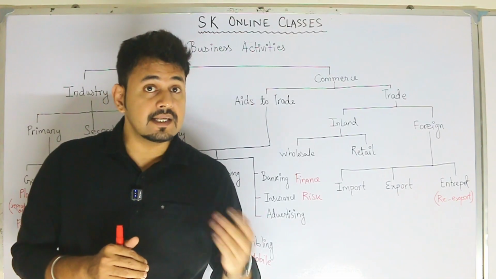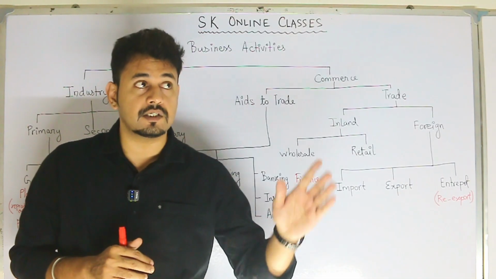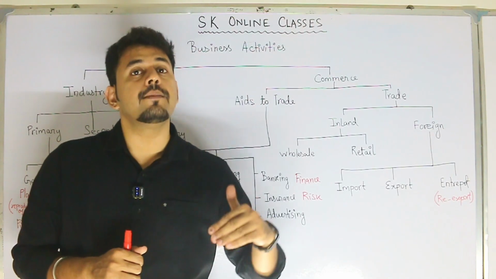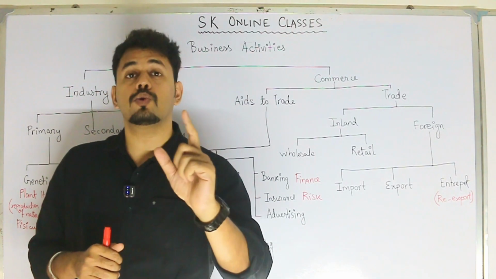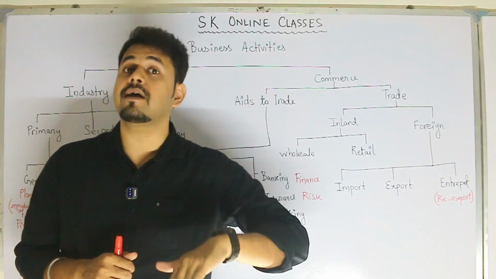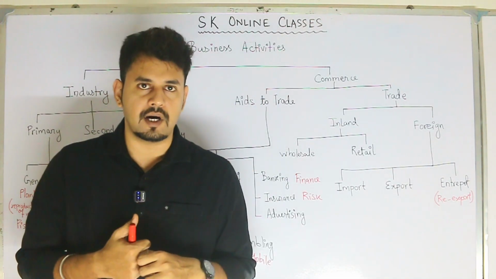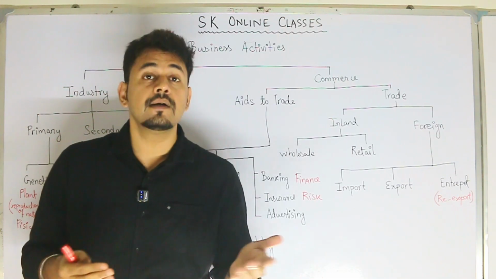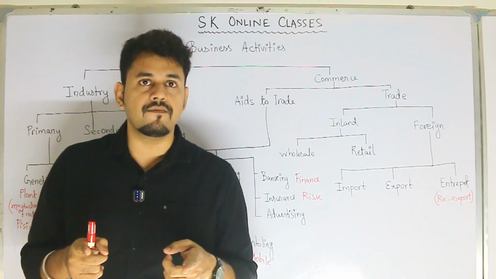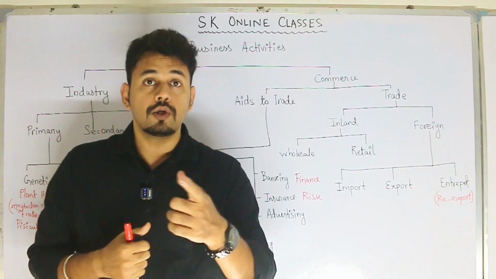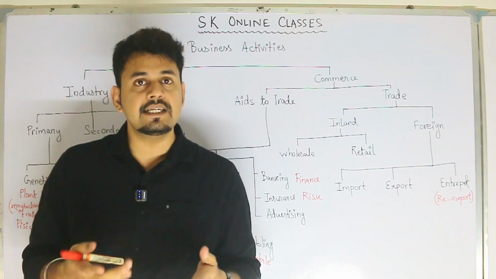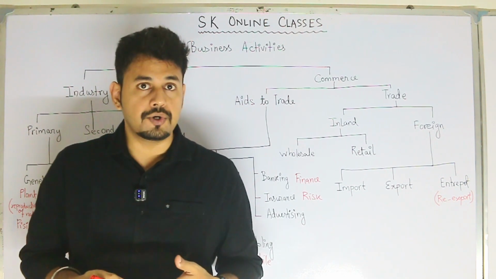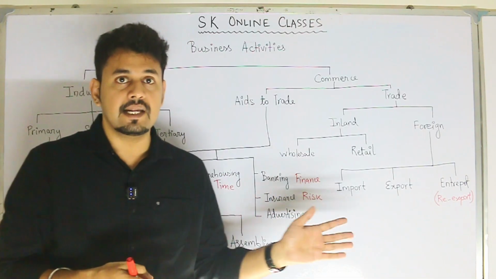And if you take the risk at that moment to go even after such a windy and rainy night, and if you are able to reach there, you will be able to sell the goods not only at the required price but maybe at a higher price because of the demand for the product. So if you take that risk, you will get a good reward. Higher the risk, higher the reward. So to earn that reward, if you are backed by insurance, you will be able to take that risk in an easy manner. So insurance is again an aid to trade which helps to remove the risk.